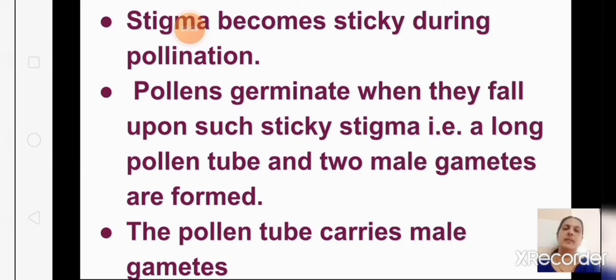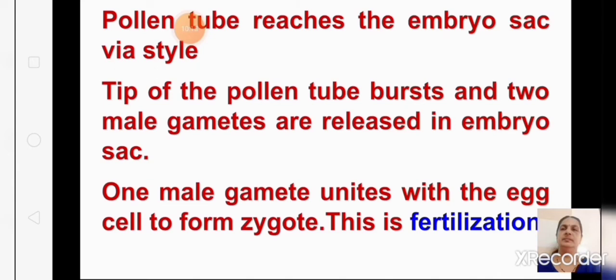So two male gametes and the long pollen tube are formed when the pollen grains stick to the stigma. This pollen tube, what is the function of the pollen tube? They carry the male gametes into the ovary. Okay, they carry the male gametes into the ovary, and the pollen tube reaches the embryo